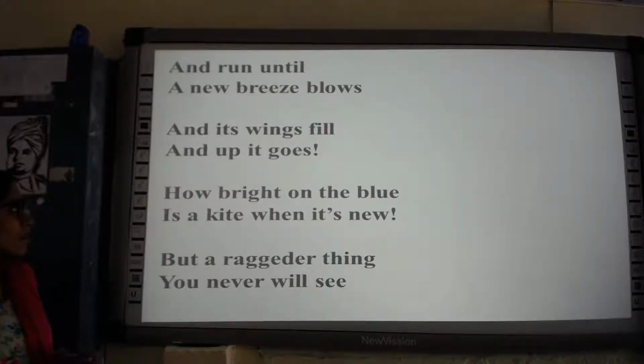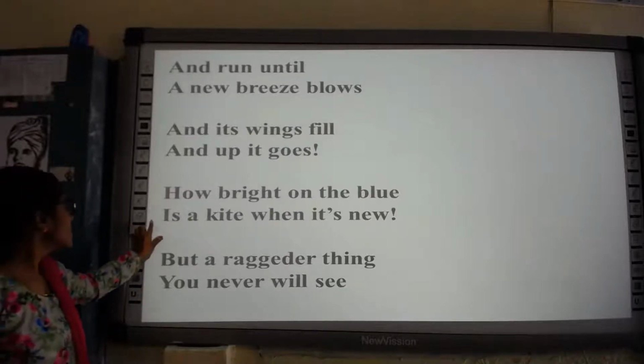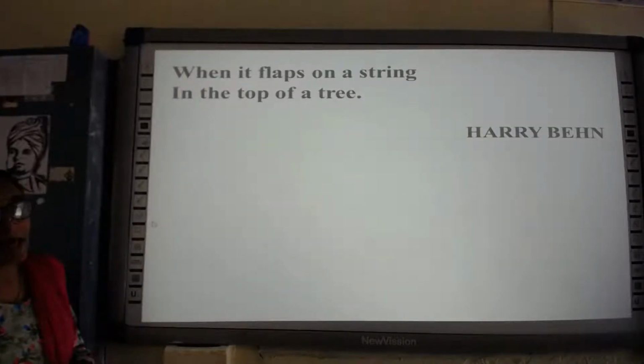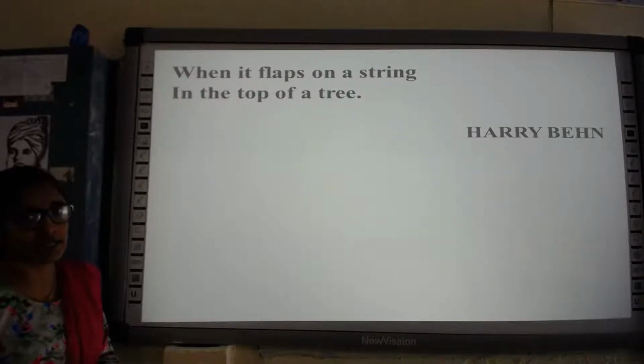How bright on the blue is a kite when it's new, but a raggeder thing you never will see when it flaps on a string in the top of a tree.